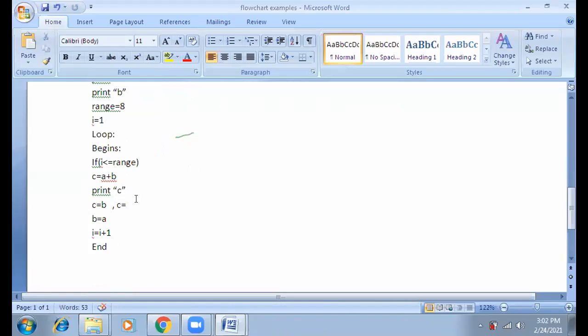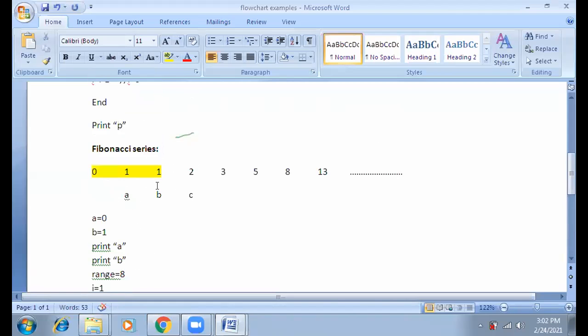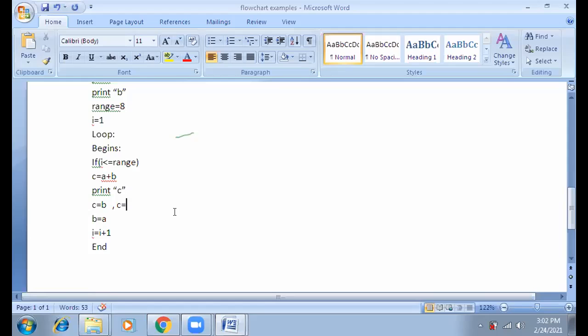Can anyone tell me? When C becomes B, the current value of C is 1. And when B becomes A, what is the current value of B? Also 1. I'm writing this roughly, so don't put it inside the algorithm or flowchart. This is for your understanding.